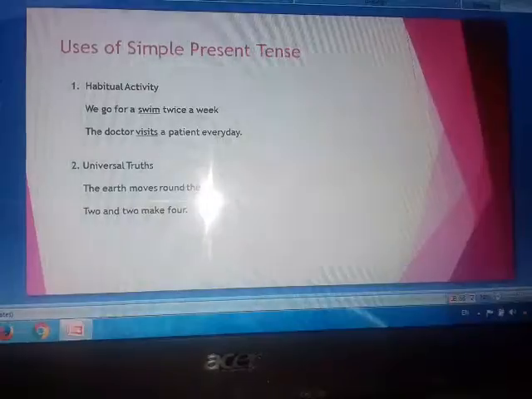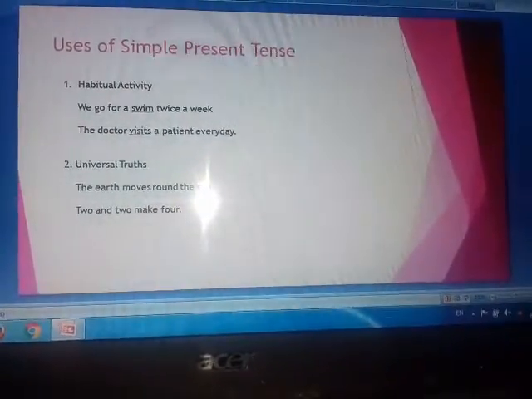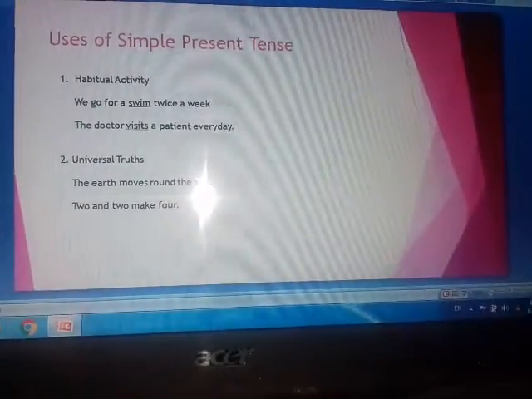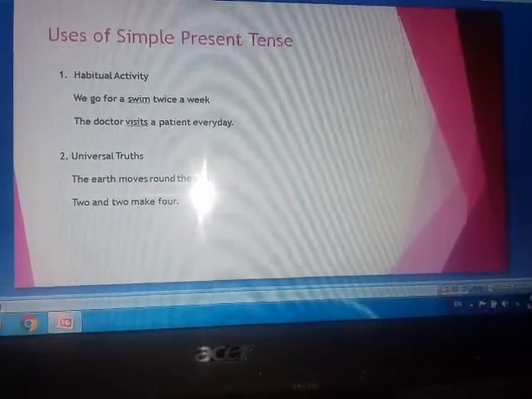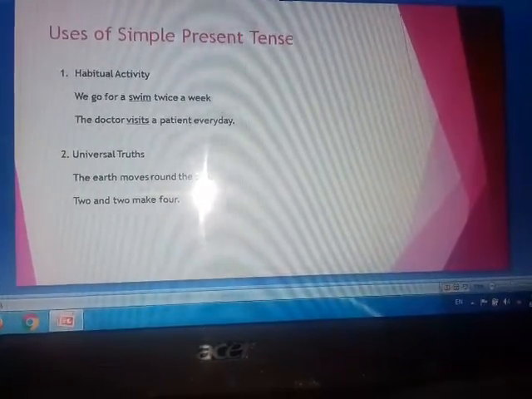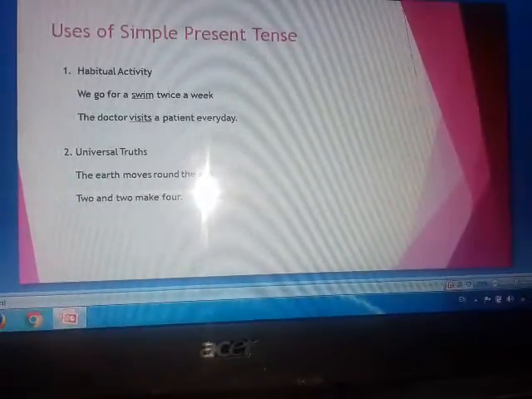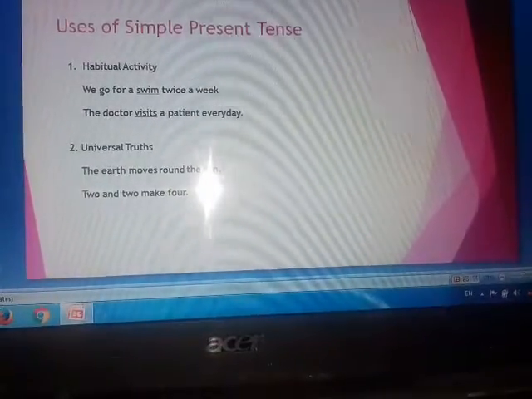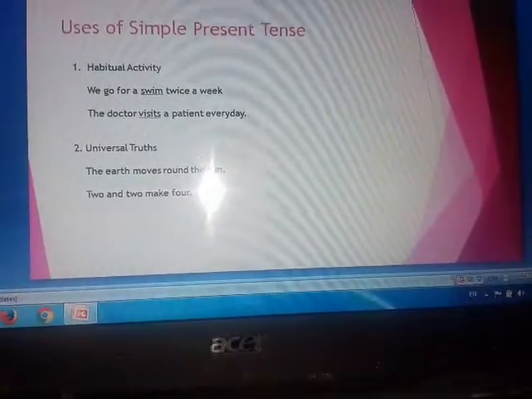Another use of the simple present tense is in universal truths. There are certain things which are universally true, the truth of which cannot be denied, the truth of which will never change. We can see the examples given. The earth moves round the sun.